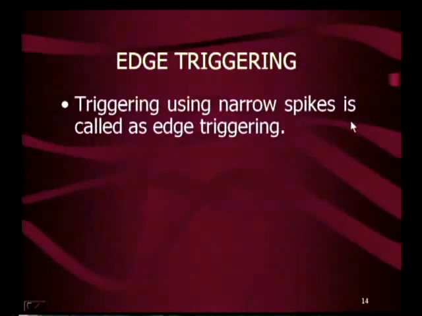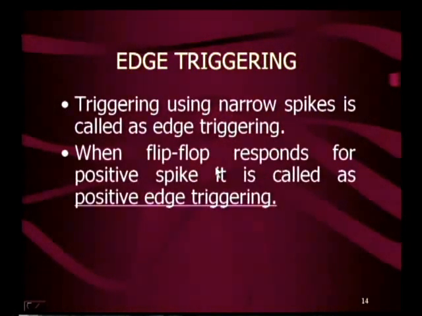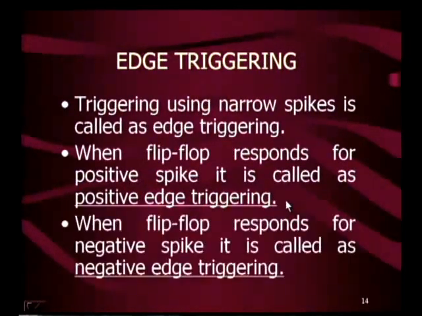So triggering using narrow spikes is called edge triggering. When the flip-flop responds to a positive spike, it is called positive edge triggering. When the flip-flop responds to a negative spike, it is called negative edge triggering.